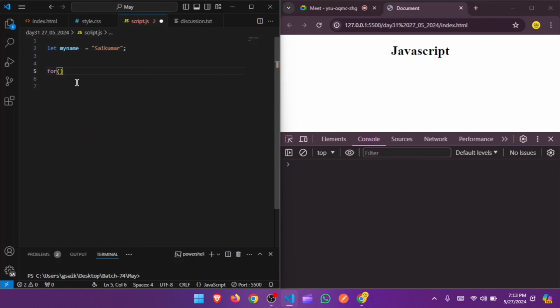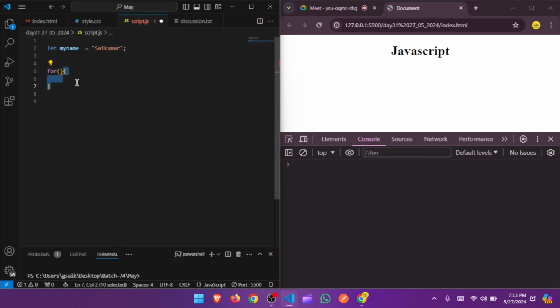We have to write a for. You can see we are having the same block of code. So see, this is called block scope. I'll tell you the difference as well after discussing these loops. So this is a for keyword, guys. For is a keyword. Here we have to open up this parenthesis, and after that we have to have these curly braces, an opening curly brace and a closing curly brace.